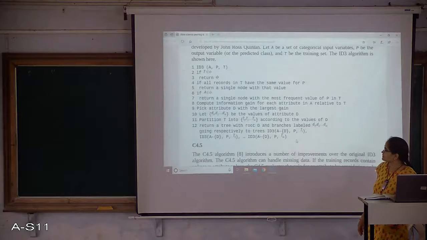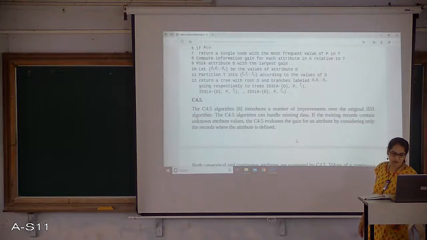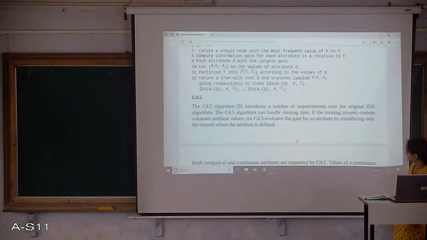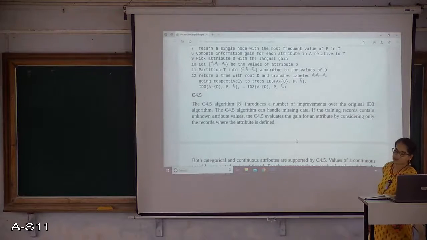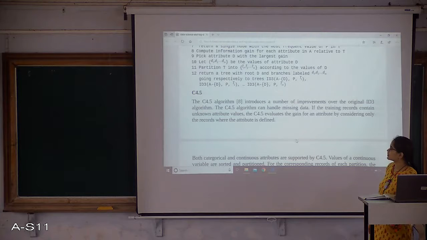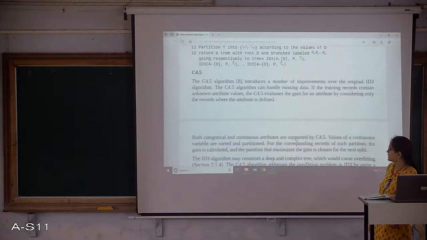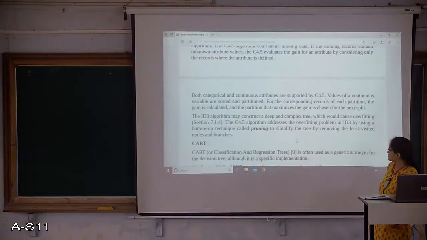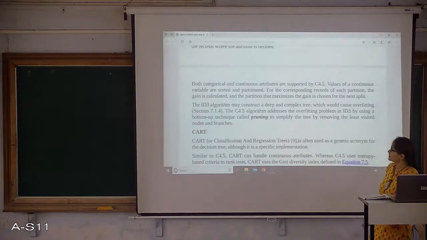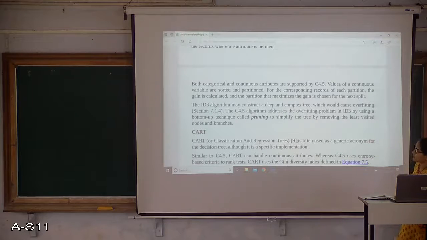I already explained in the previous class how the recursive function of ID3 is going to work. C4.5 is an improved version of ID3, where it is going to handle the unknown records also, whereas ID3 was not so robust to handle unknown attribute values. C4.5 will be able to handle the unknown values. C4.5 will also address the overfitting problem by applying a pruning method.